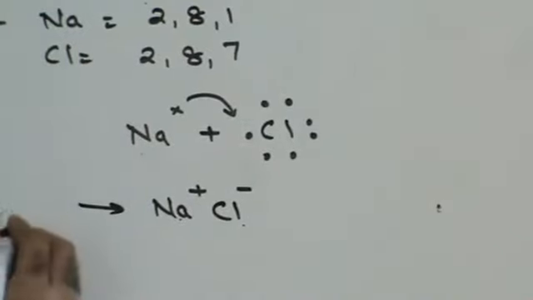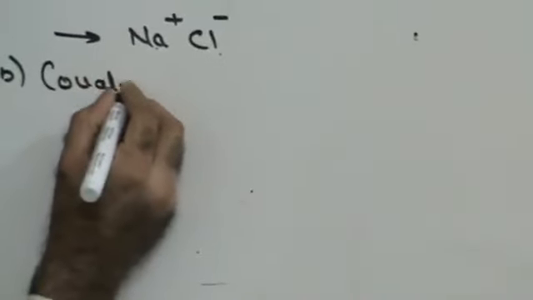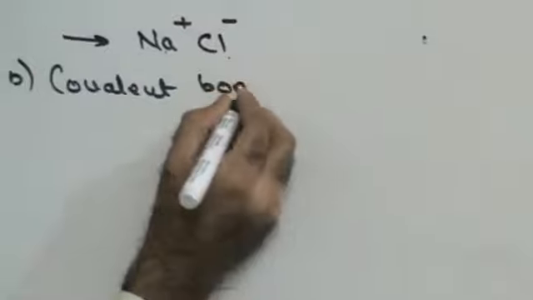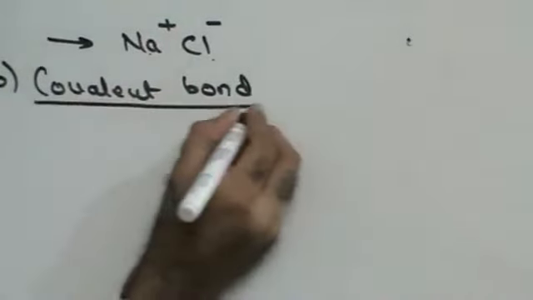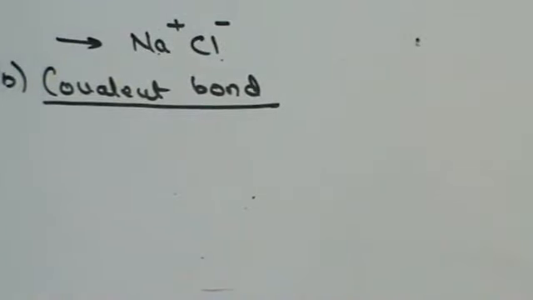So that was ionic bond. The other bond that is formed is called covalent bond. What is covalent bond? Covalent bond is formed by mutual sharing of electrons by the participating atoms. So when a bond is formed by sharing of electrons, then that is called covalent bond.